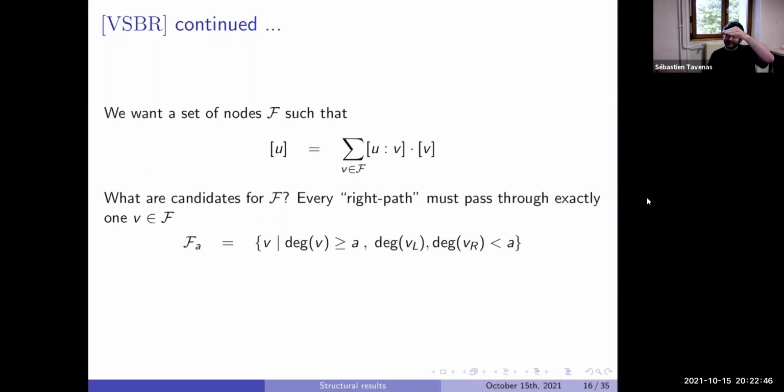Particularly, at some point, this gate is in F. It means that below they cannot be in F because they are strictly smaller, and above they cannot be in F because they are children which are larger. So now for any right path, there is exactly one gate like that. Every path, when we take all the path tree from a gate, there will be exactly one right path. So there will be exactly one gate such that we'll go by.